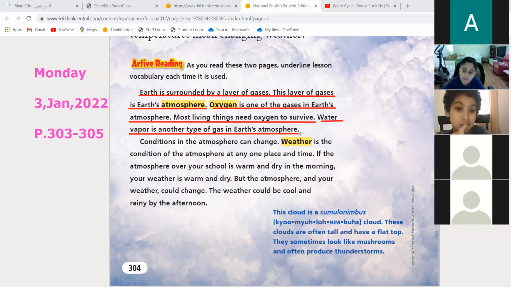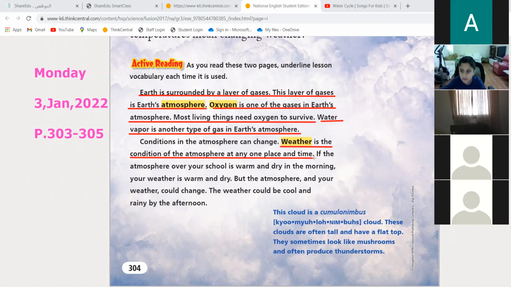And the condition in the atmosphere can change. We said weather is what? Weather is related to the atmosphere. How is the condition of the atmosphere? Now, what is the condition of the gases today? What is the condition of the atmosphere today? Is there too much water vapor, making clouds, or is there not too much, and it's too sunny? So yes, they are making clouds. Now let's talk about clouds.